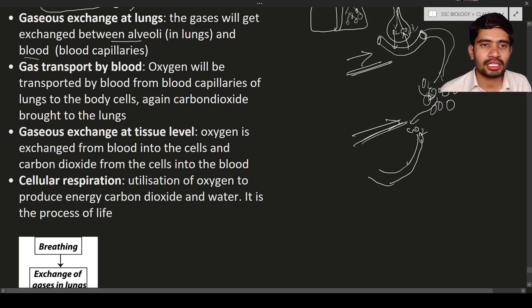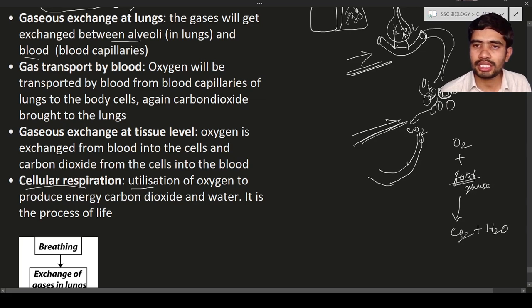Okay, so here is cellular respiration. What is cellular respiration? Cellular respiration is nothing but the process of utilization of oxygen. The cells are going to utilize oxygen, and also they will utilize the food. What is that food material? For example, glucose. It means oxygen and glucose are utilized, and to produce what compounds? To produce carbon dioxide plus water.